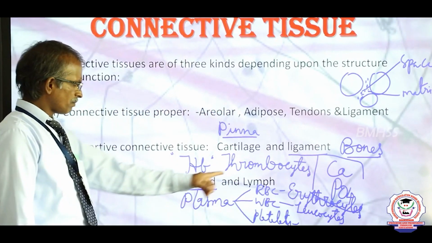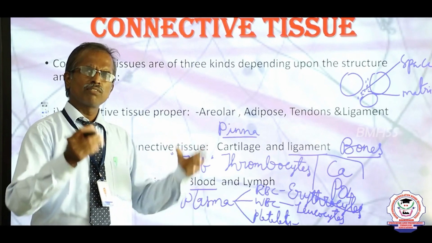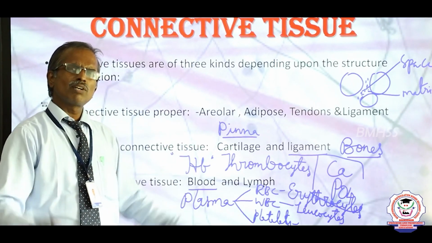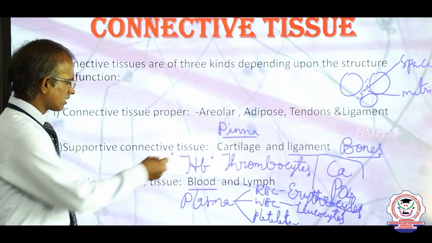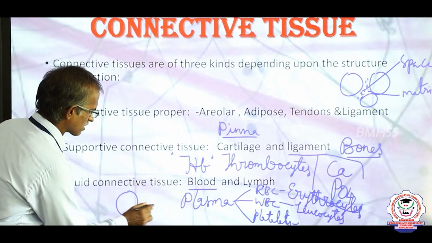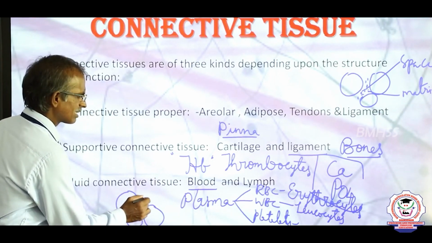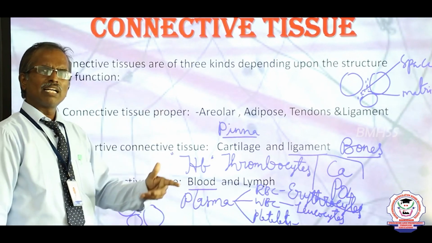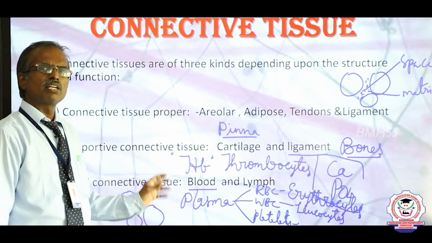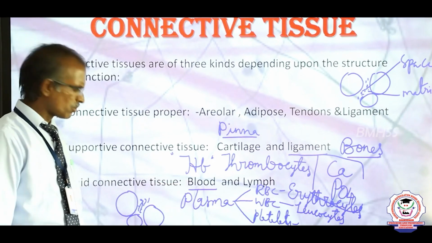The next word is lymph. Lymph is also a blood-like fluid, but it does not contain RBCs. It is present between the cells, in the gaps that are filled with lymph. This helps to prevent the entry of germs and helps in disease resistance, mainly immune power.